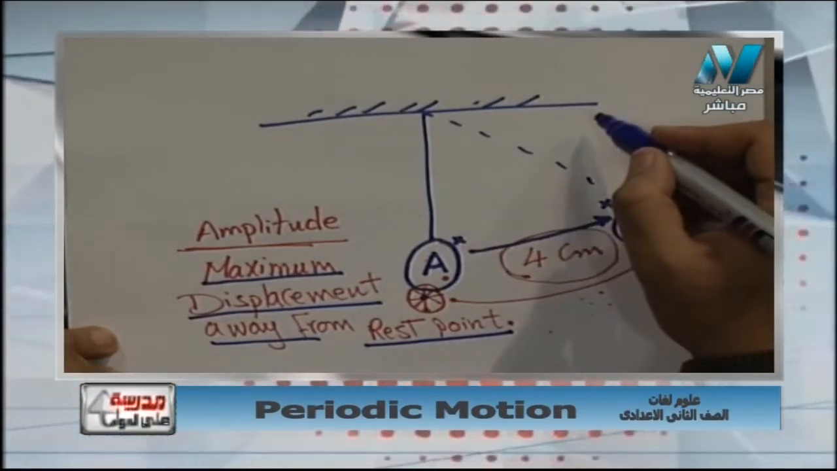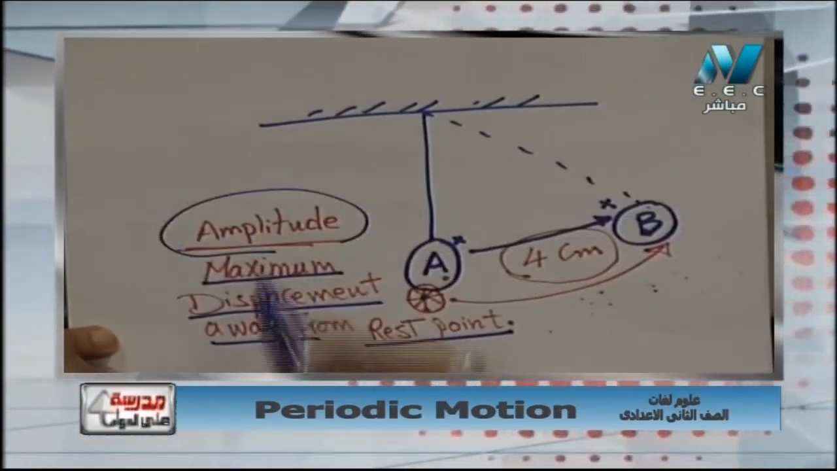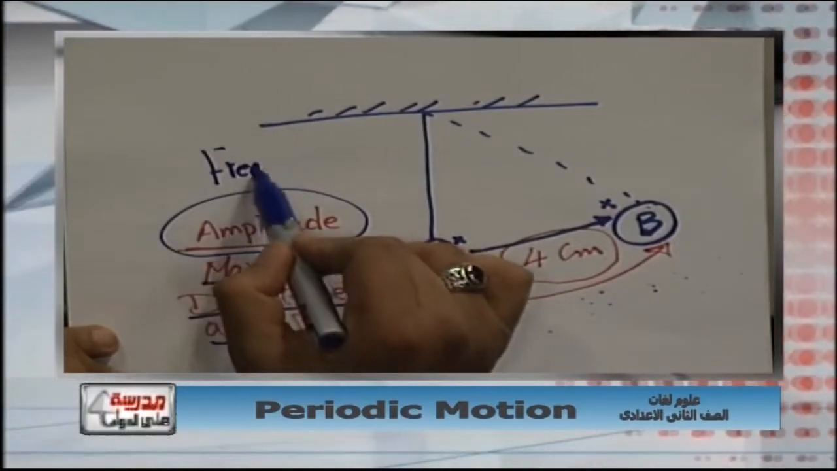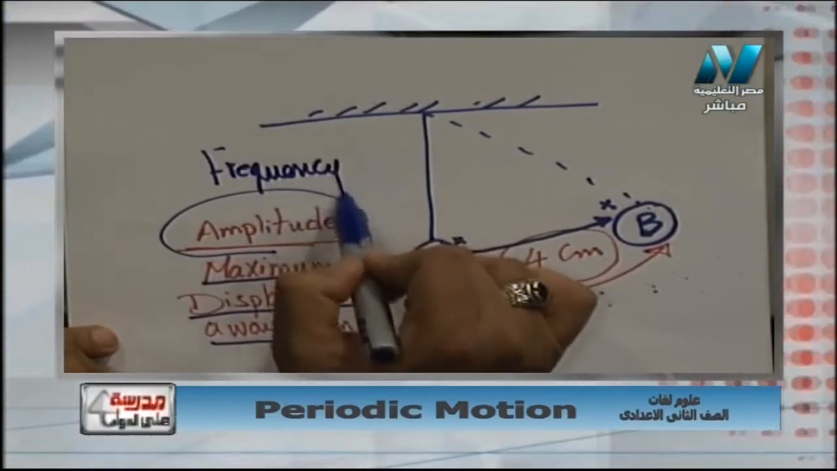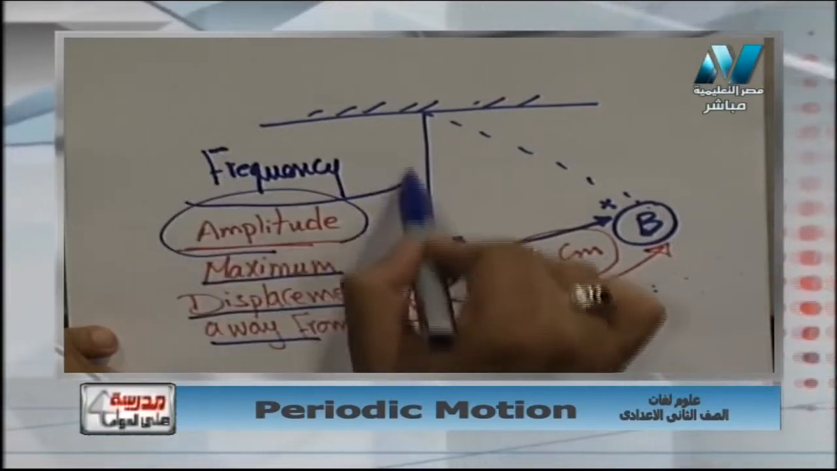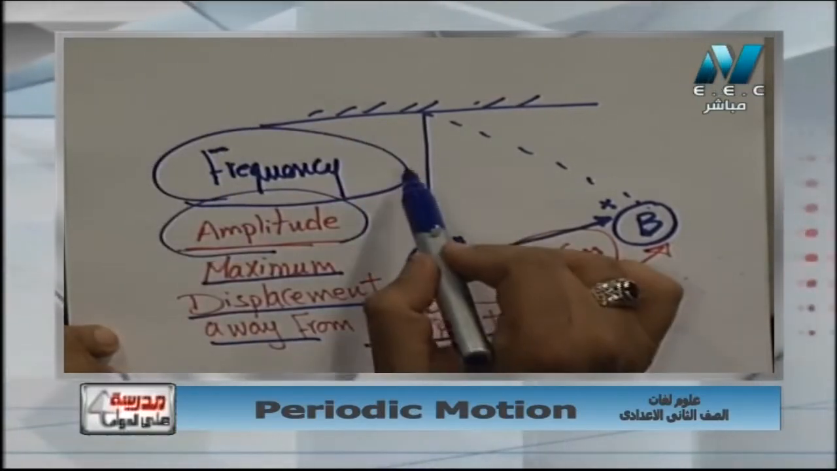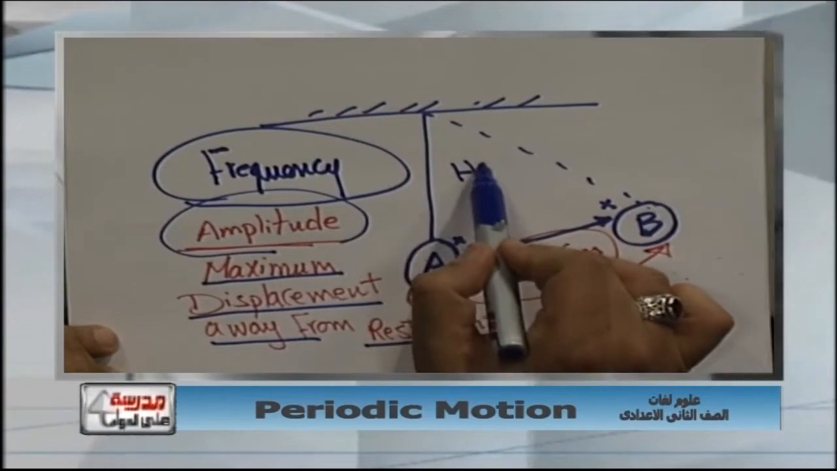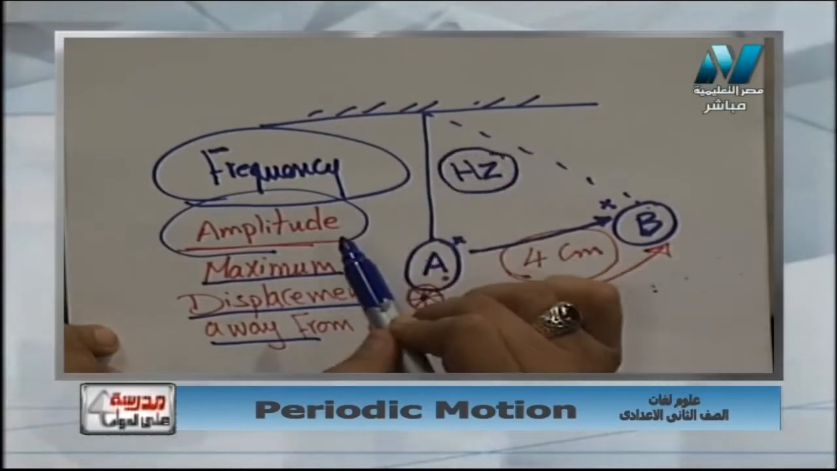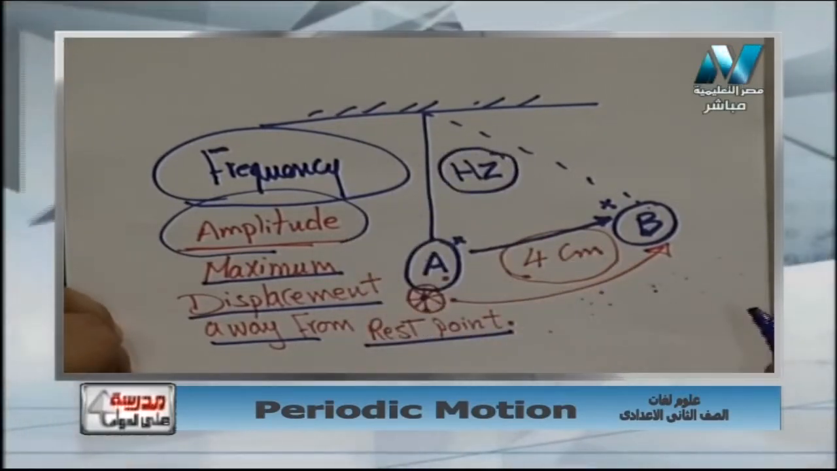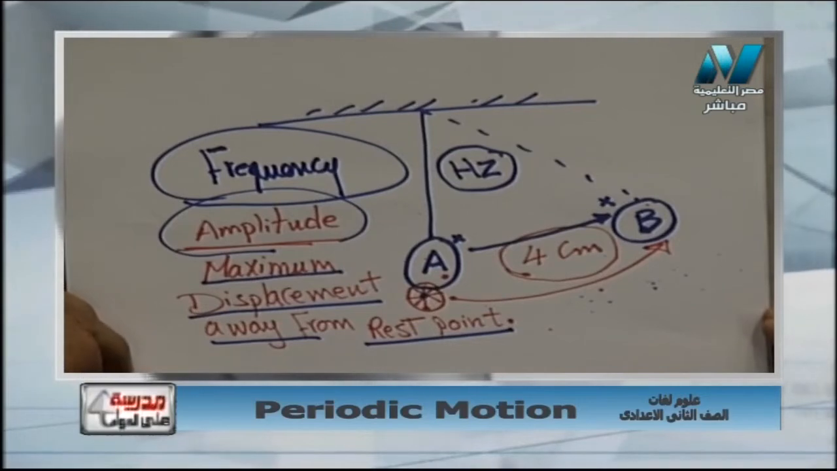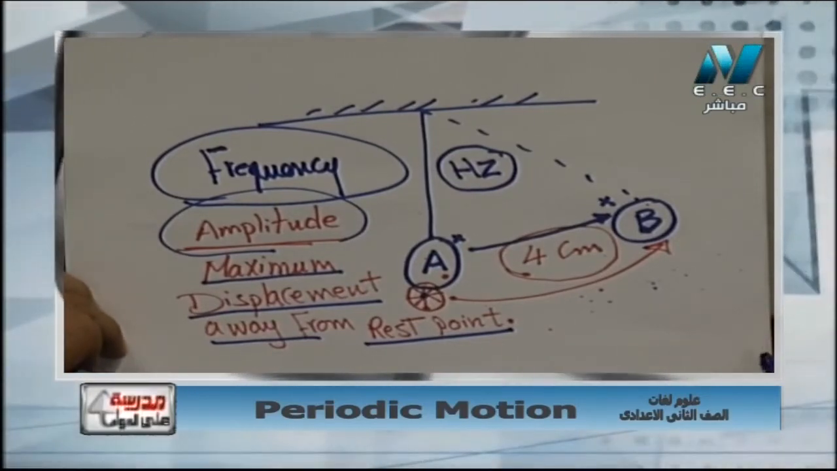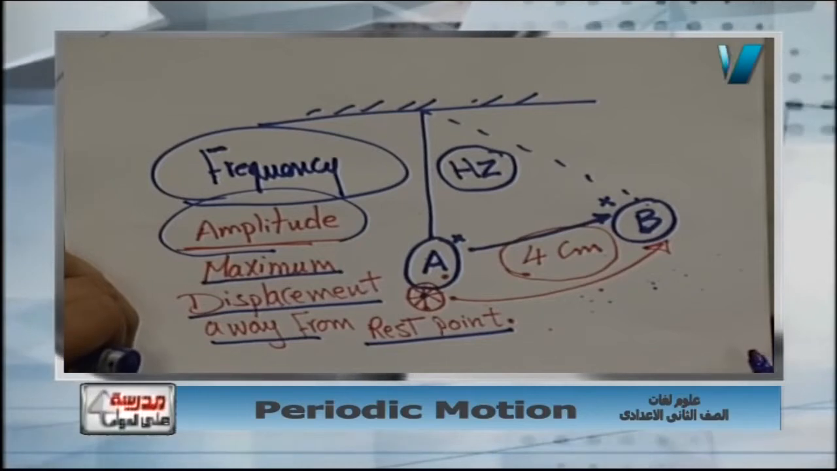So we know now what is meant by amplitude and we know what is meant by frequency. The measuring unit of frequency is what? It is hertz or Hz. Of course we have kilohertz as 1000 hertz and so on, but not now. Later we will study the measuring units of frequency.